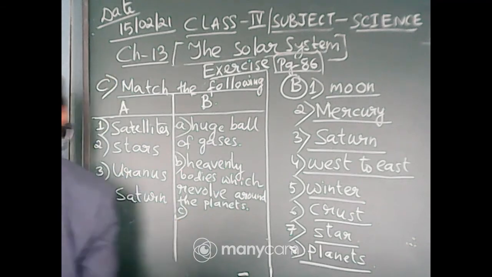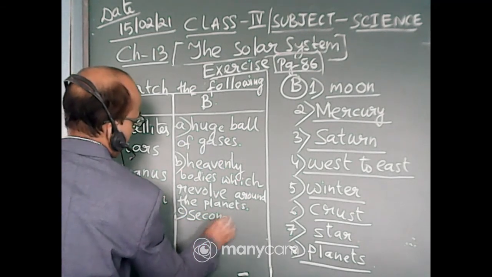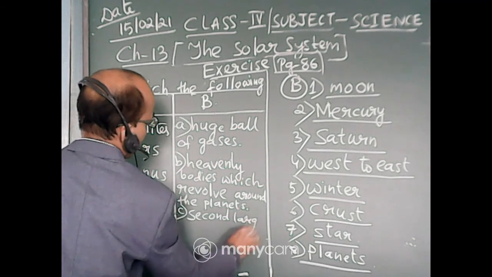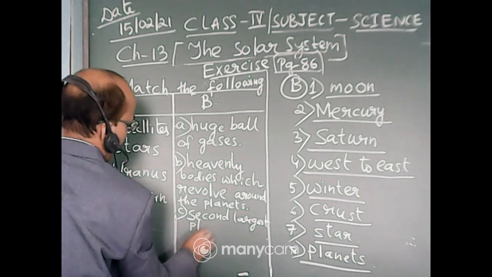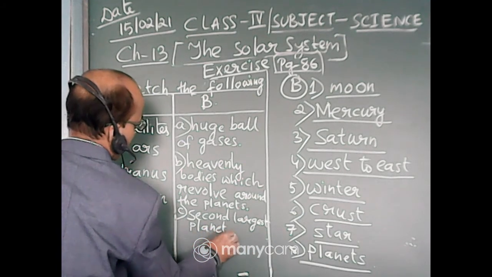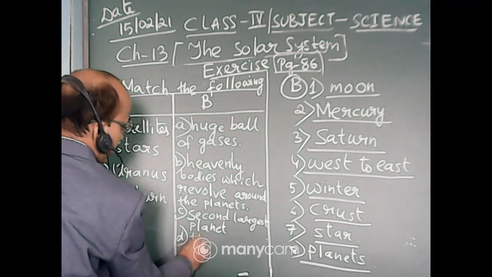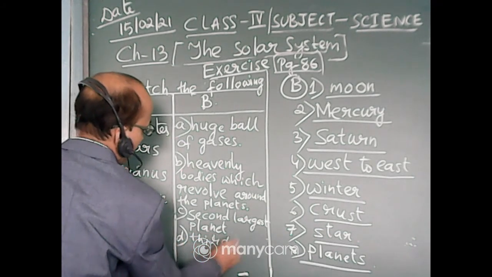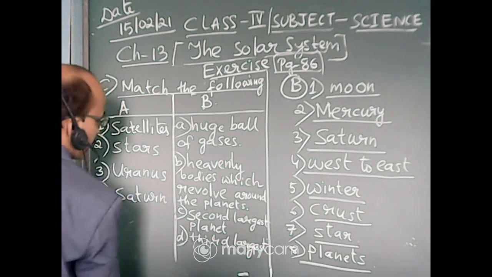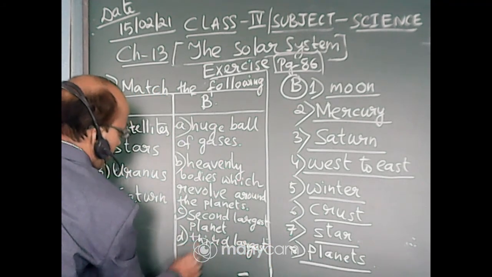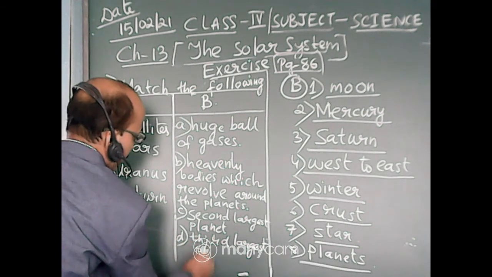Number C, second largest planet. And number D, third largest planet.